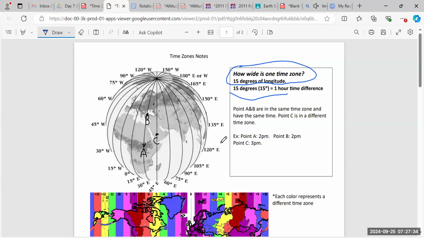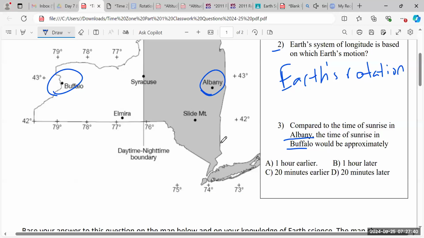So 15 degrees separation equals a 1 hour time difference. So when I'm looking at my problem and I see Albany and Buffalo, Buffalo has a longitude of close to 79 degrees west, and Albany has a longitude of, it looks to be, let's say, close to 74 degrees west, right?